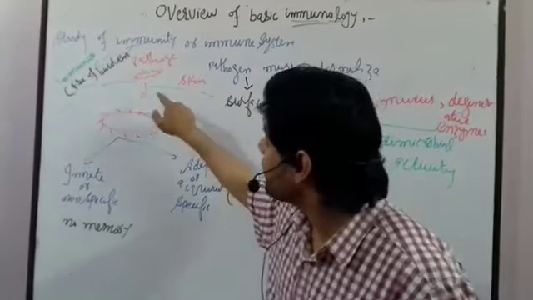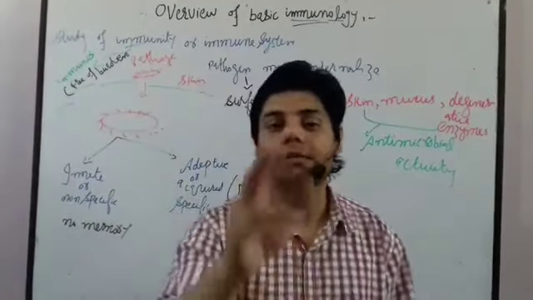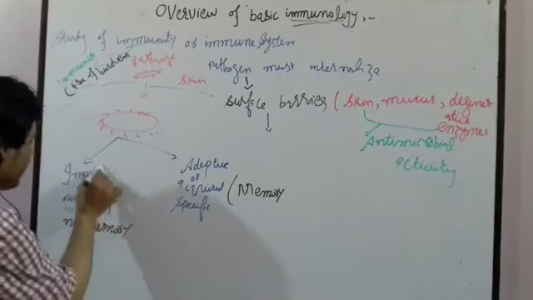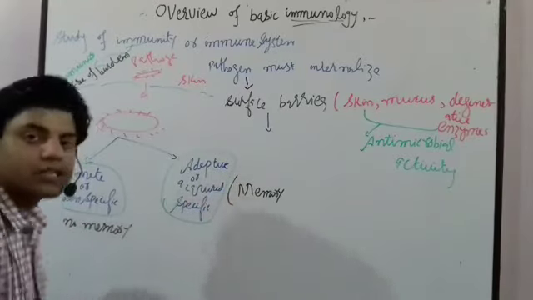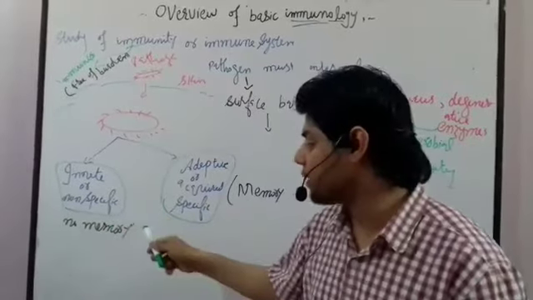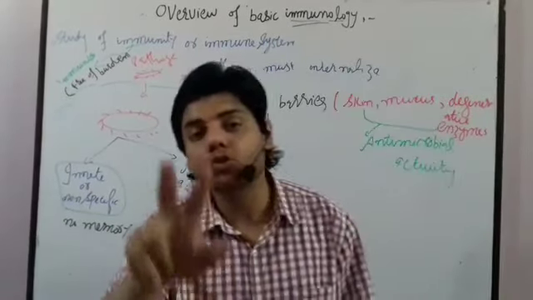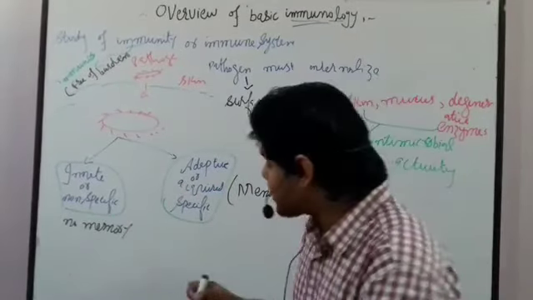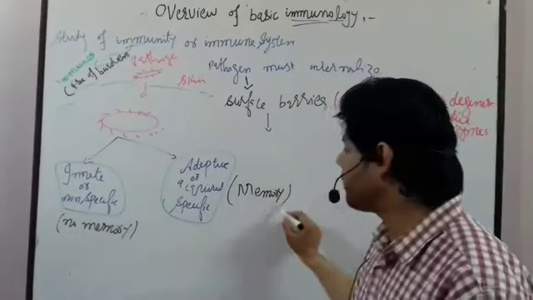After that, this microorganism will activate two kinds of systems, which we call innate and adaptive. Innate means non-specific, and adaptive means acquired or specific immunity. These two systems are activated. One does not have memory and the other has memory.